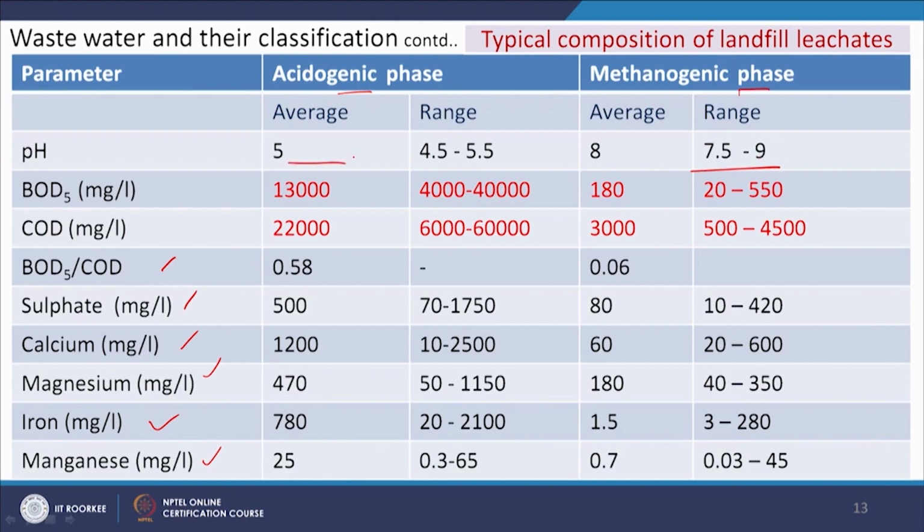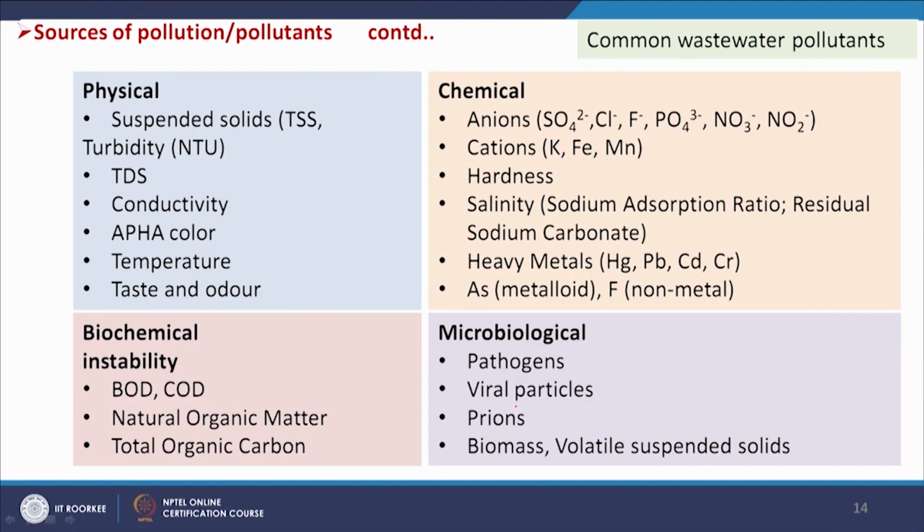So, if we take the leaching, or the water getting out from the solids, under these two different steps, we will be getting different pollutants. These are given here in this table, and these are the common water pollutants available in the water. And these are the quality parameters as well. We will discuss them in the next class: different types of physical, biochemical properties, and then chemical and microbiological properties. And now, we are coming to air pollution.